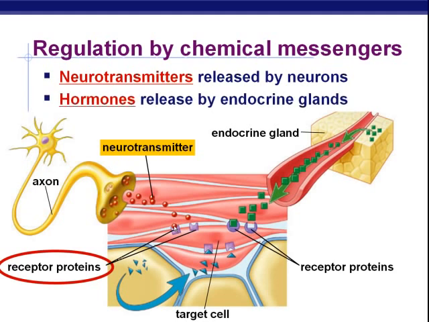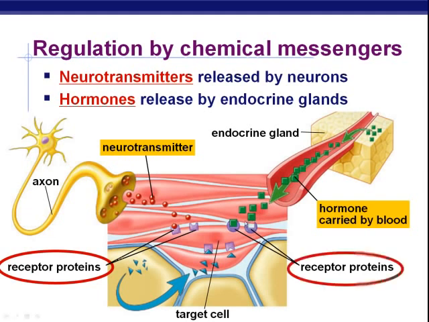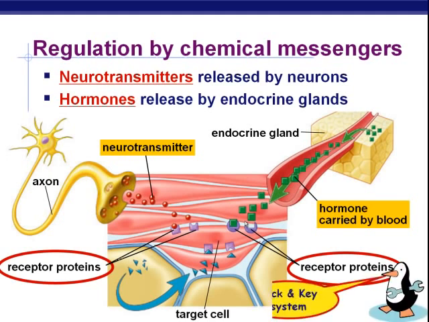The other side is showing a hormone being produced in an endocrine gland, but being placed in the bloodstream and carried very far to get to some target cell where, again, there would be receptor proteins that need to receive that hormone in order for it to have a response. Okay? And if the receptors and the chemicals that are supposed to fit them don't fit, then it doesn't work.